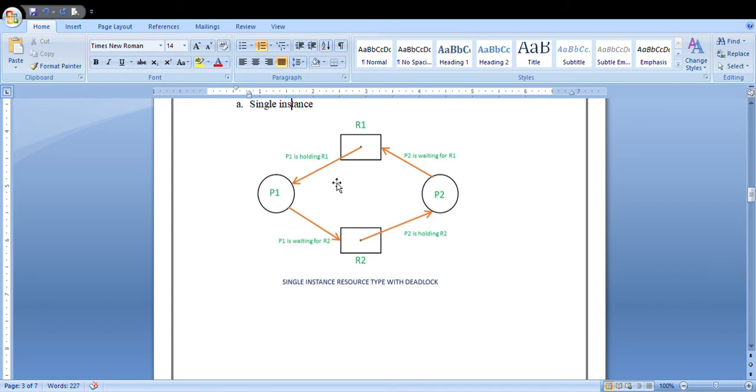What is happening here, as I explained in the previous diagram, your resource R1 is held by your P1 process, or R1 resource is assigned to the P1 process, but your P1 process is waiting for the resource R2. But that resource R2 is held by process P2, and process P2 is waiting for resource R1 to complete its execution. This is the single instance resource type. This is how the deadlock will happen if you are making use of a single instance.